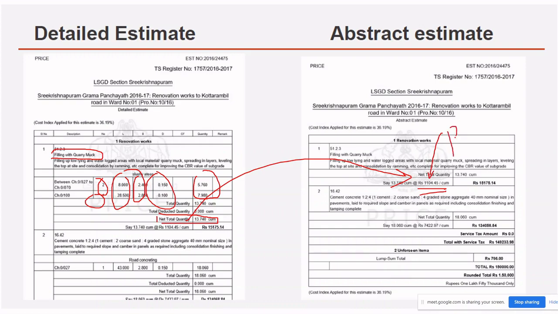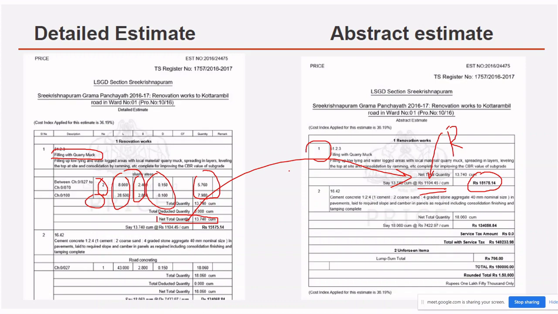The rate is taken from the SR book. What is the rate? Okay, so this must be 13.740 cubic meter at 1104.45 per cubic meter. Just multiply them, and we get the total cost for that item of work which is going to be incurred. Like this, for each and every item of work, they are calculating how much cost may be incurred.